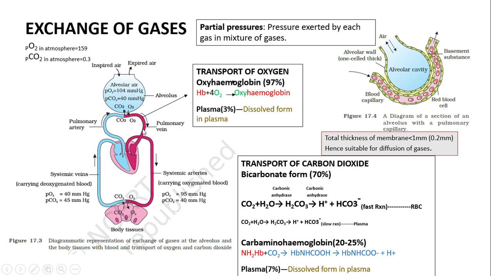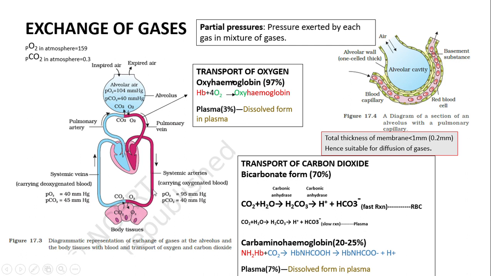Now, in the oxygenated blood, the partial pressure of oxygen is 95 mm of Hg. Inside the alveoli you had 104 mm of Hg. So the oxygen will move from the alveoli into the systemic arteries, the blood vessels, and from these blood vessels it will enter into the tissues where the partial pressure is just 40 mm of Hg.